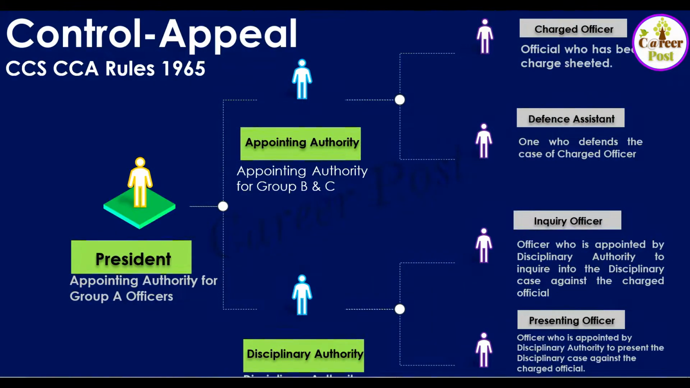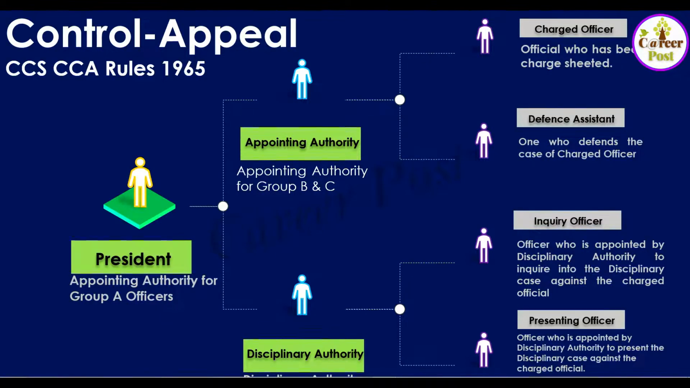Now let us see the appeal part. In the CCA, the second C is control. The first C is classification, which we have seen. The second C is control and the third one, A, is appeal. We know that there are 2 different authorities for every government servant. One will be the appointing authority, the other will be the disciplinary authority.